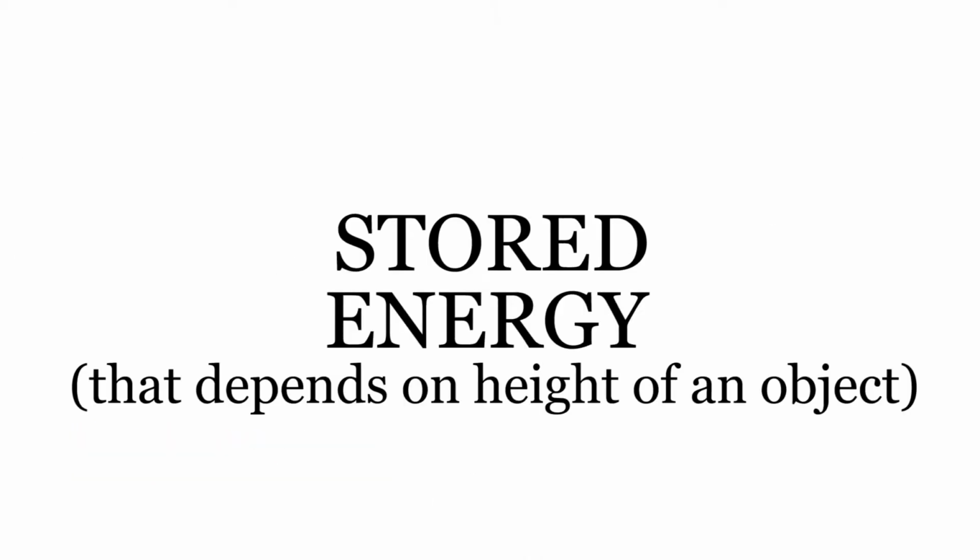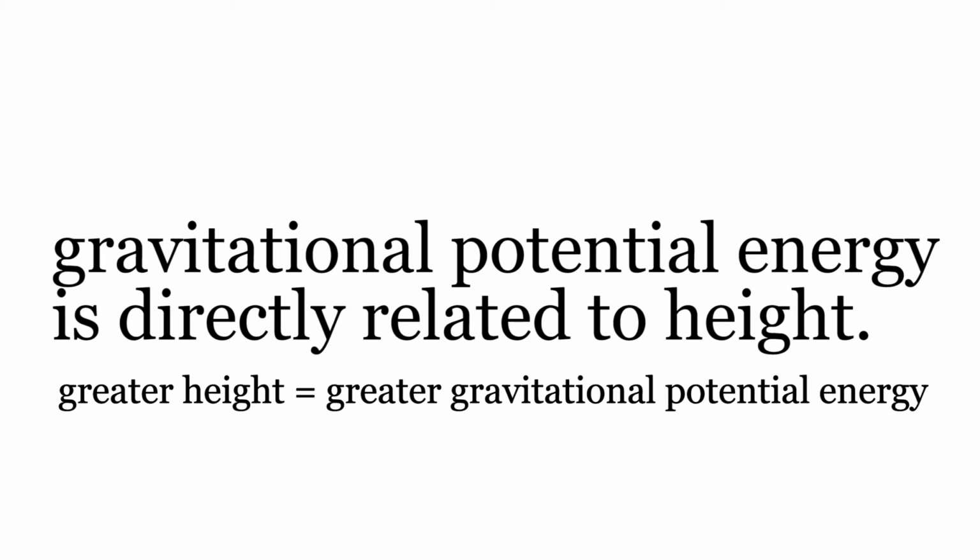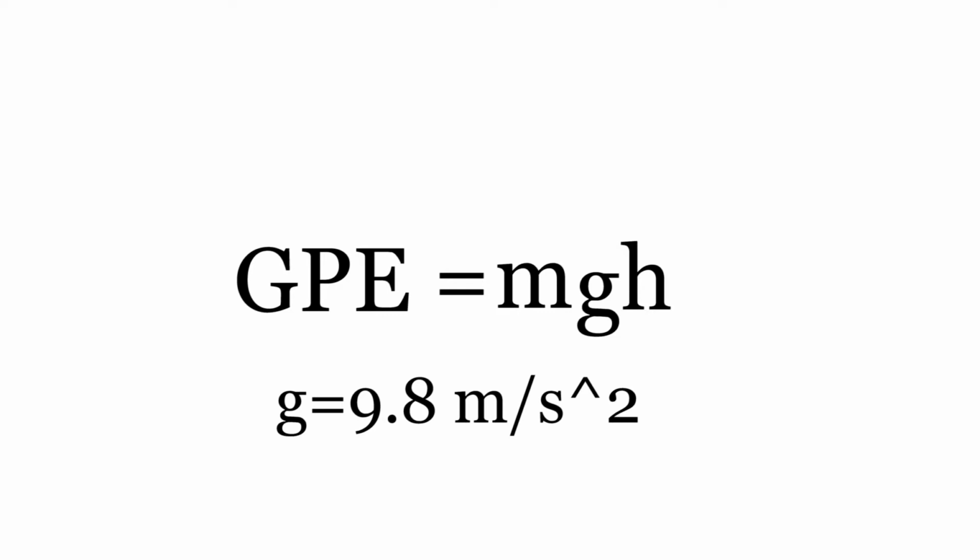Gravitational potential energy is stored energy that depends on position relative to the ground. The higher an object is, the more gravitational potential energy it has, as it has more of a potential to fall. The gravitational potential energy, as indicated as GPE, can be calculated for the people at any point on the coaster by multiplying their height by their total mass and by the gravitational field strength, which is equal to 9.8 meters per second squared.